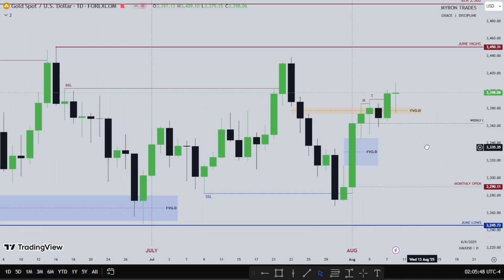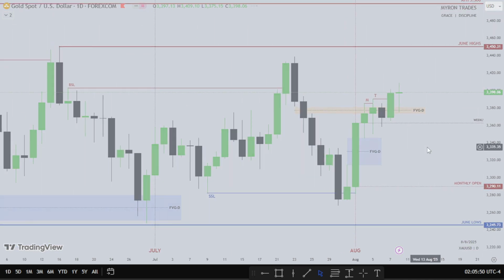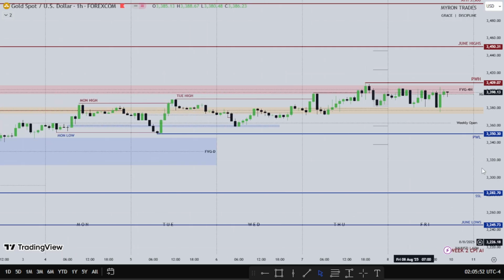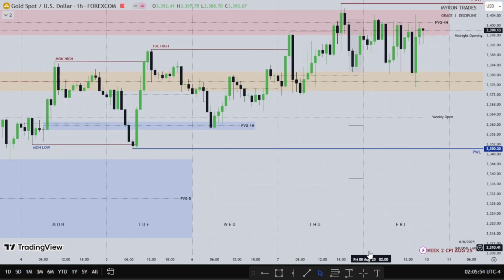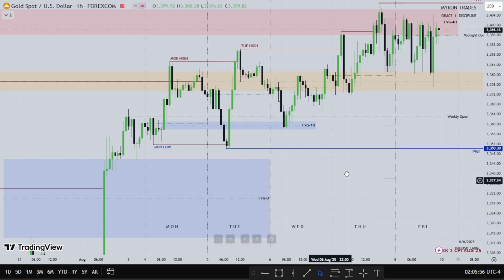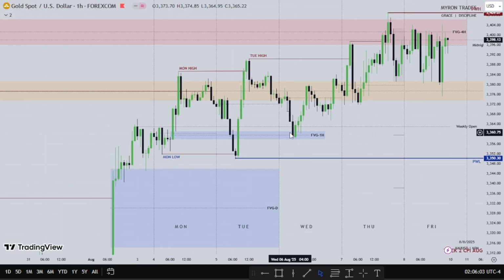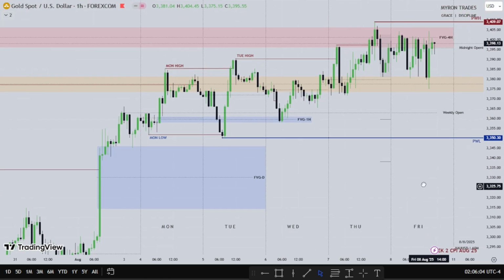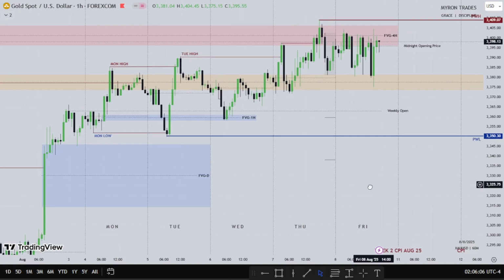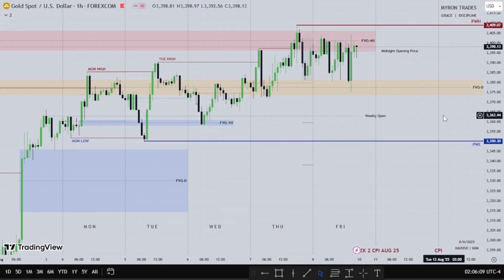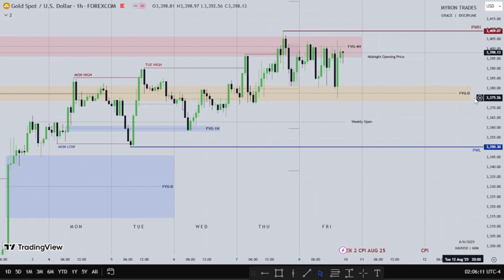So let's see how gold expanded for the week in the hourly time frame. So this is gold. So this is the daily fair value gap I was expecting gold to reach before we get the buy move for the week, but gold didn't go down to that fair value gap, and we started the buy pretty early on the week. So let me adjust this a bit.